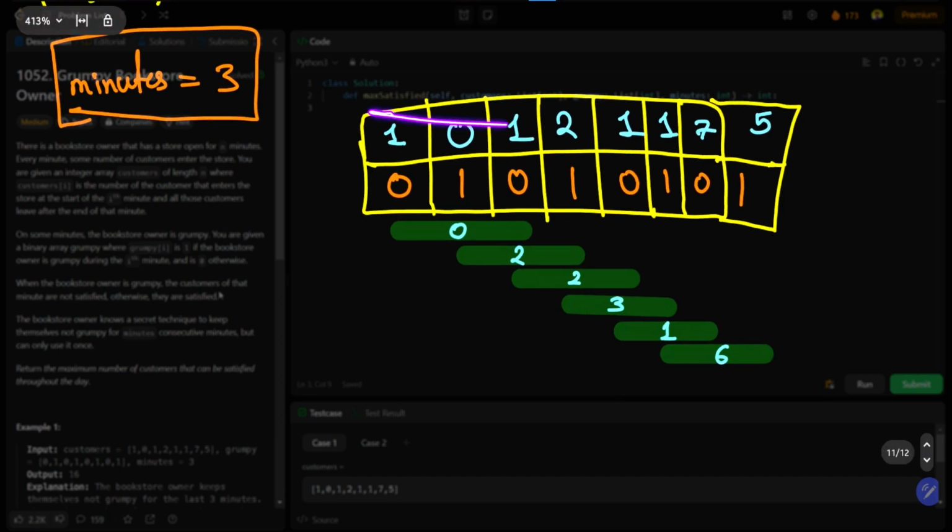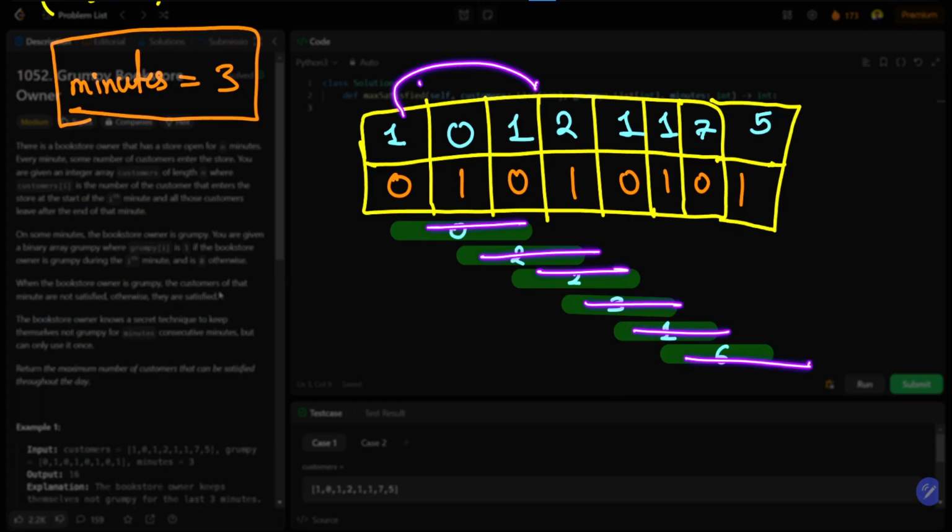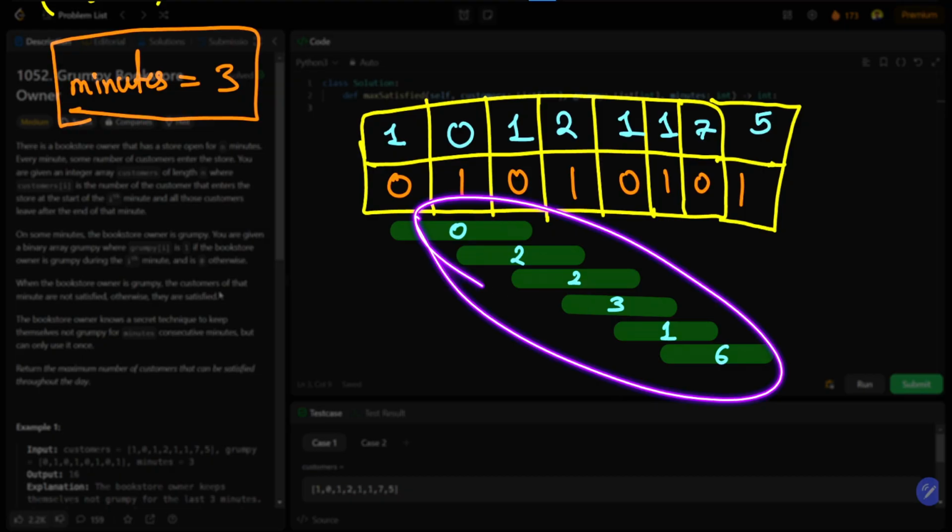So initially we'll count all of the zero-grumpy customers, then we'll create a window of m size, then we'll shift this window by one step, and each time we will check what is the maximum we got from here. So each time we will be taking the maximum. Okay, this is the maximum from all.